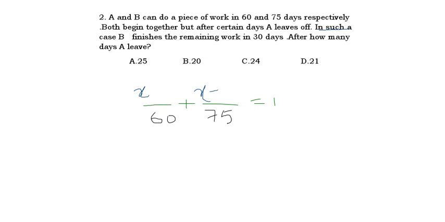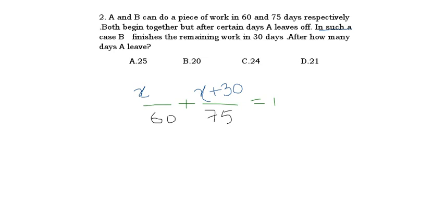After A leaves, B is finishing the work in how many days? 30 days. Means B has done the extra work of 30 days, no? Yes or no? That's why, as B is doing extra work, I have written plus there. Why? Because the work left by A, B is only doing now. How many days has she done extra? B, 30 days. So near B I wrote x plus 30. That is equal to 1. Now shall we do the simplification?